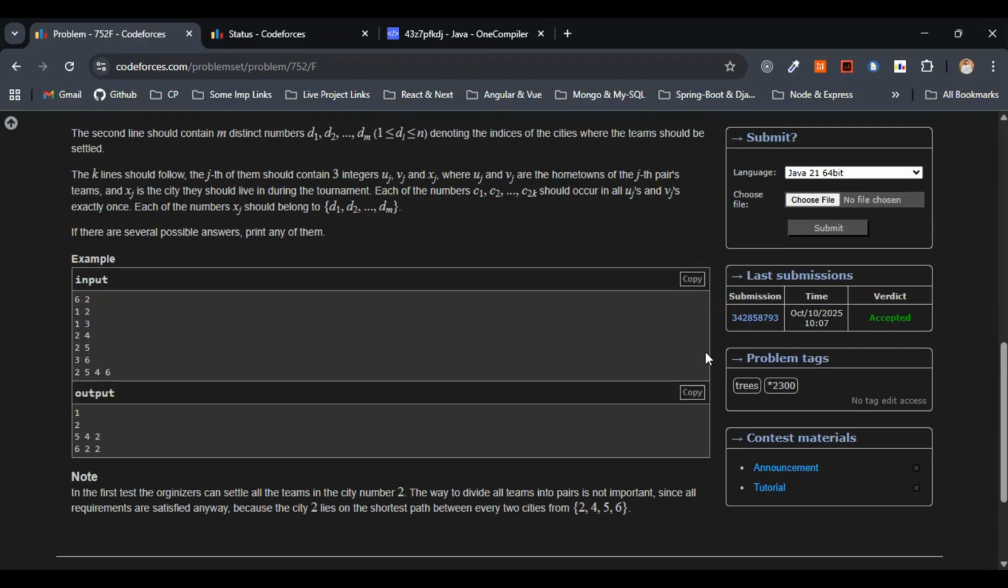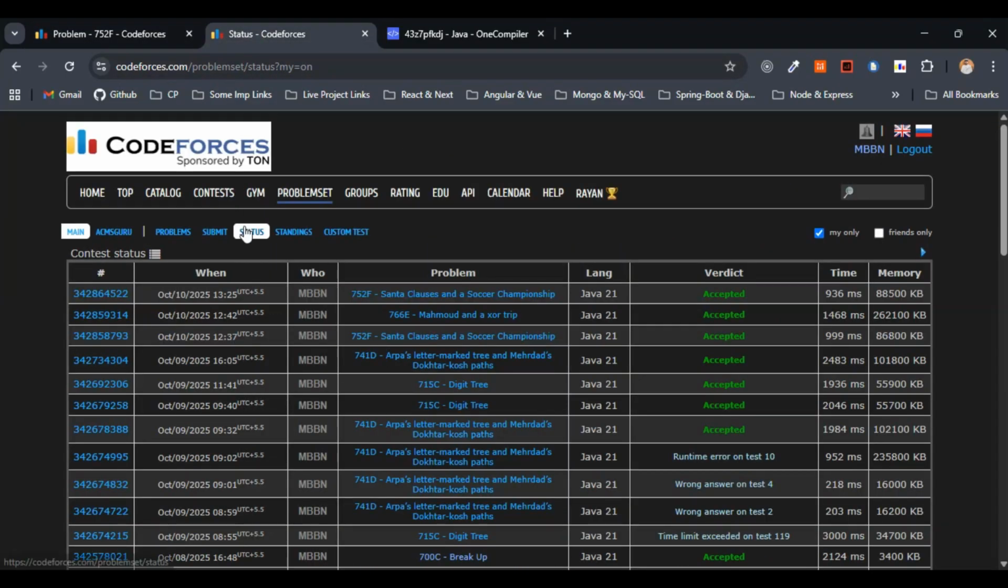Yep. Right. So I hope the solution part is completely clear along with the approach and the complexities. For now, this is it.